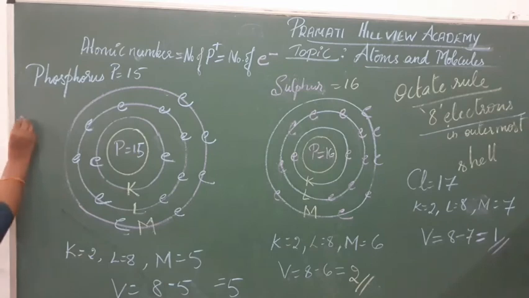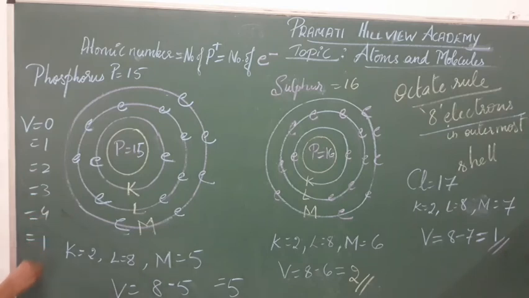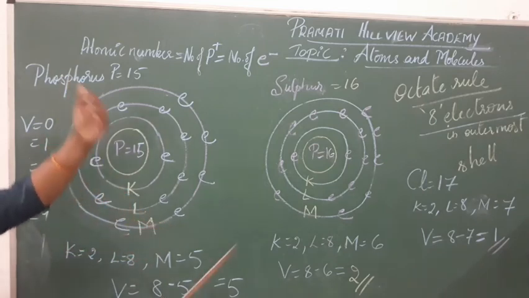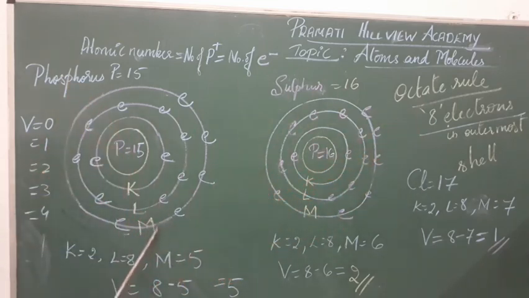So valencies should always be written as 0, 1, 2, 3, 4, and again 1, 2, 3. They won't exceed to 5, 6, 7 like that. So what we have to write is how many electrons are needed to become 8 electrons in the outermost shell. It needs 3 more electrons to become 8. That's why its valency is 3, or we can subtract it from 8: 8 minus 5 means 3 is the valency for phosphorus.